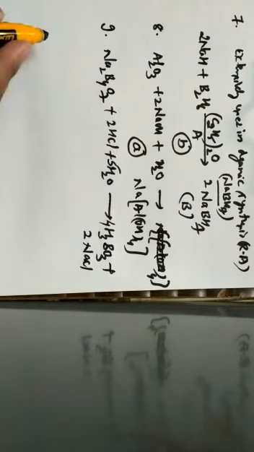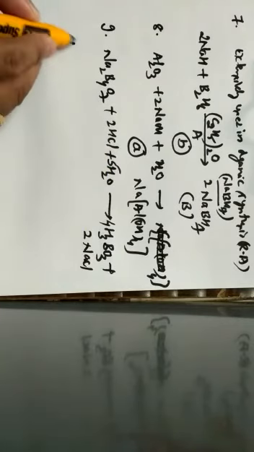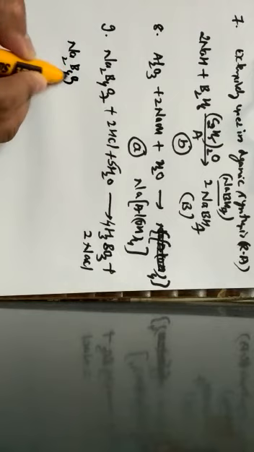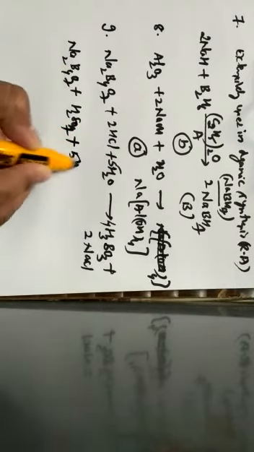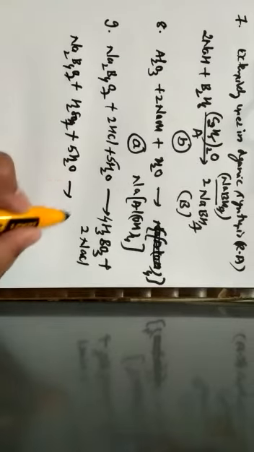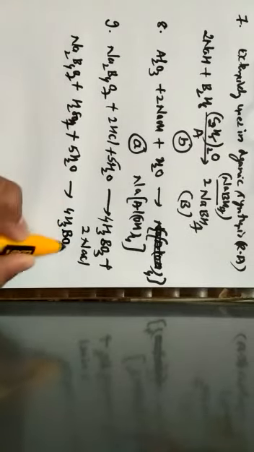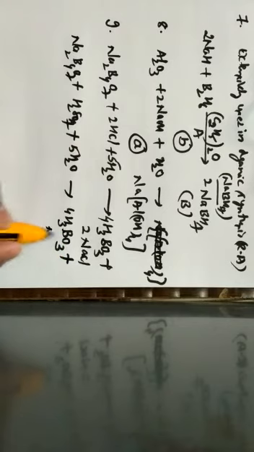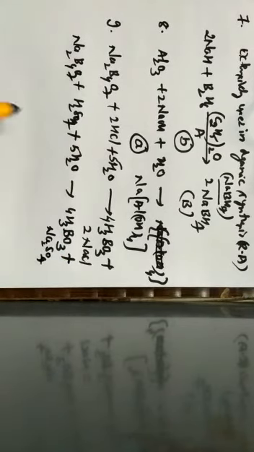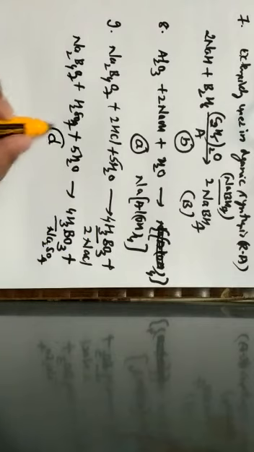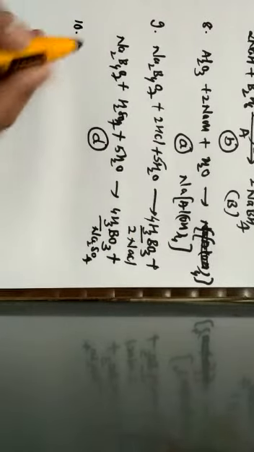5 times water. In the same way, when the same borax is treated with sulfuric acid in the presence of water, it again gives rise to boric acid, that is H3BO3. Along with boric acid, we get Na2SO4, that is sodium sulfate. By this, we can clearly understand that boric acid or orthoboric acid is the major product obtained, which is given by the option D.